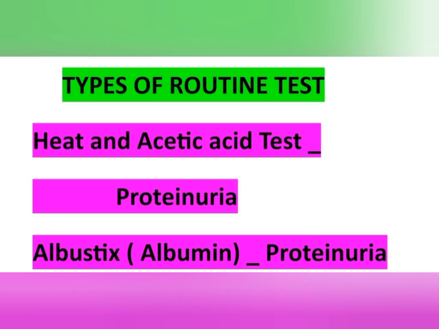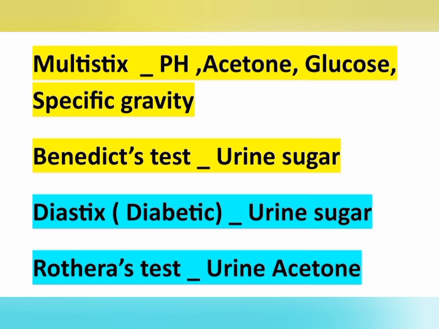Next point is some routine different tests we can see. Heat and acetic acid test is used to detect proteinuria. Then Albustix test or albumin test is also used to detect proteinuria. Next is Multisticks test, used for detecting pH, acetone, glucose and specific gravity.